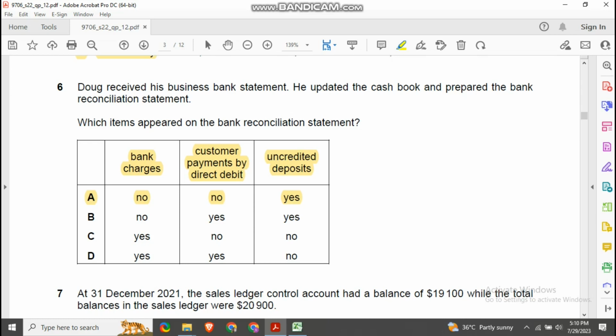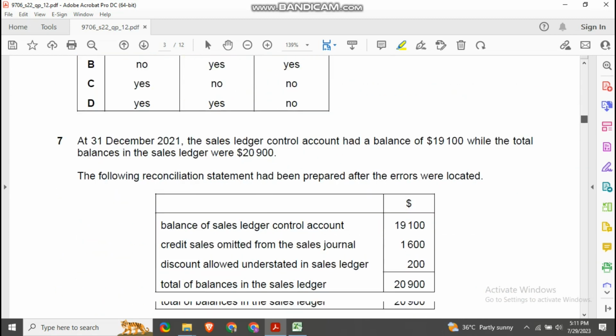Bank charges we write in the cash book. Customer directly paying in the bank is also recorded in the cash book. So this too will not appear in bank reconciliation statement. Uncredited deposits. So you deposited the money, you wrote that in your bank book, but it was not recorded in the bank statement. So we prepare a bank reconciliation and we record it there. I hope you understood this. Let's go to the next question, question number 7.